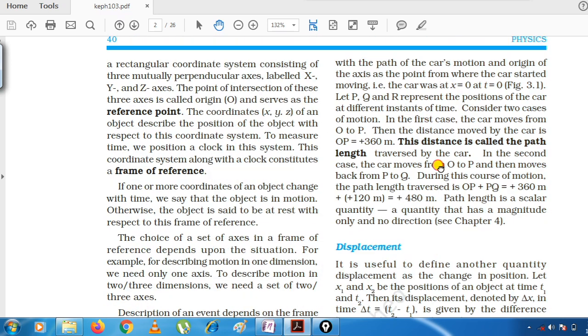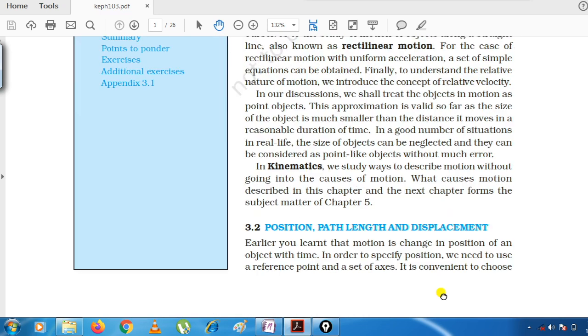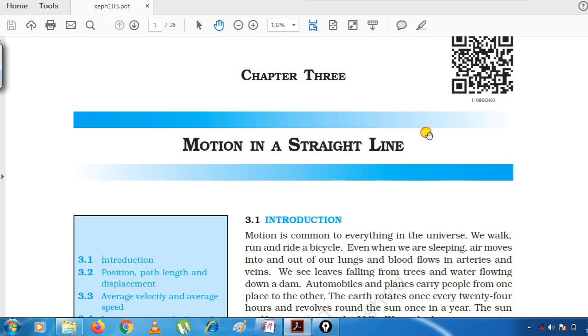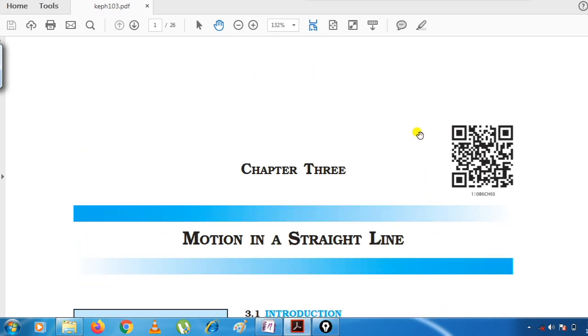So this was your today's video. In the next video we will start our uniform motion, and we will study different types of graphs, graphs between position and time, between velocity and time, acceleration and displacement, and all these things.